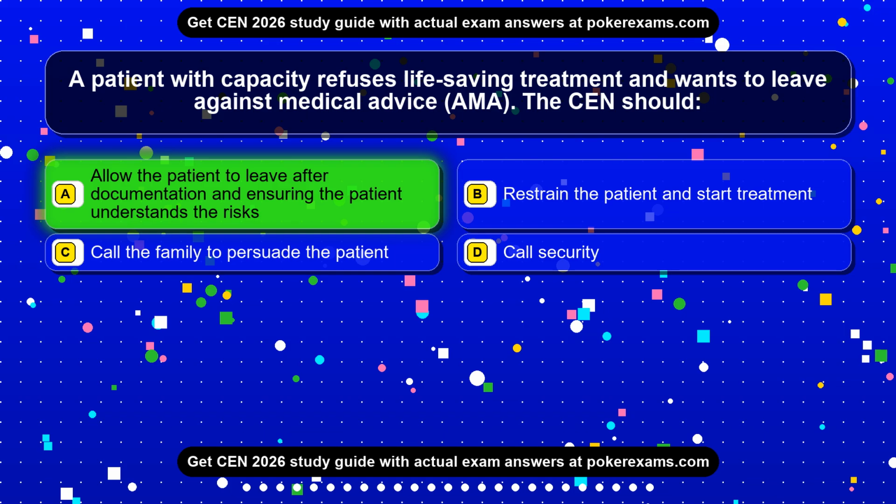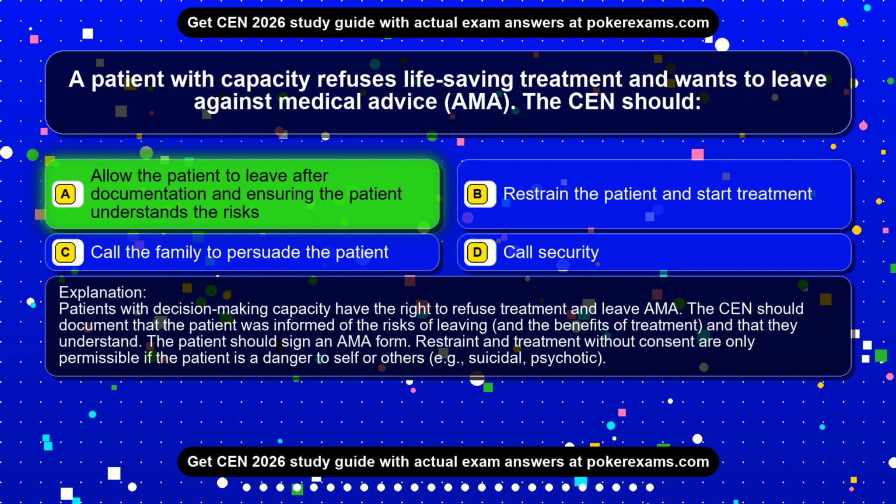patient understands the risks. Patients with decision-making capacity have the right to refuse treatment and leave AMA. The CEN should document that the patient was informed of the risks of leaving, and the benefits of treatment, and that they understand. The patient should sign an AMA form. Restraint and treatment without consent are only permissible if the patient is a danger to self or others, e.g., suicidal, psychotic.